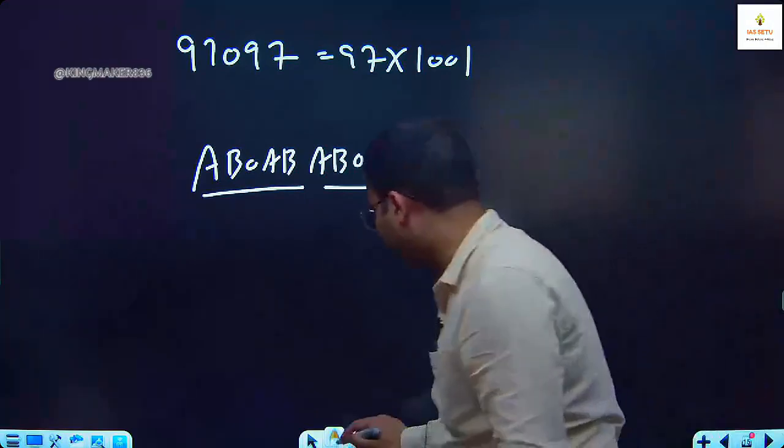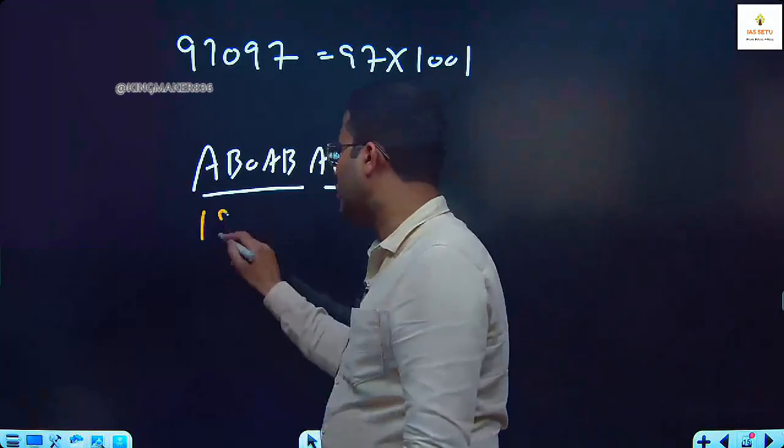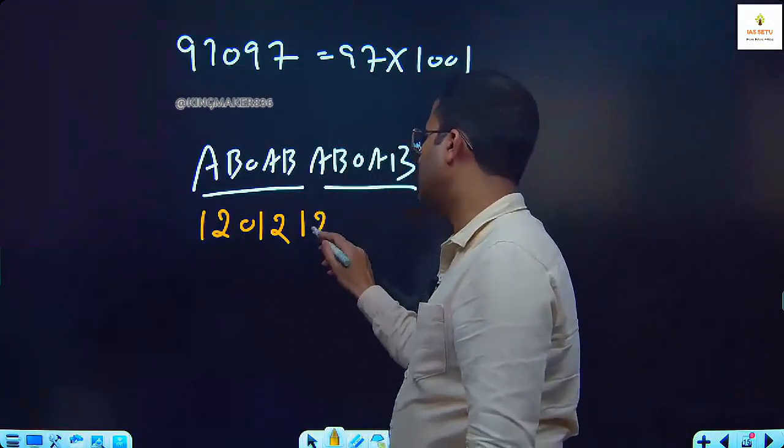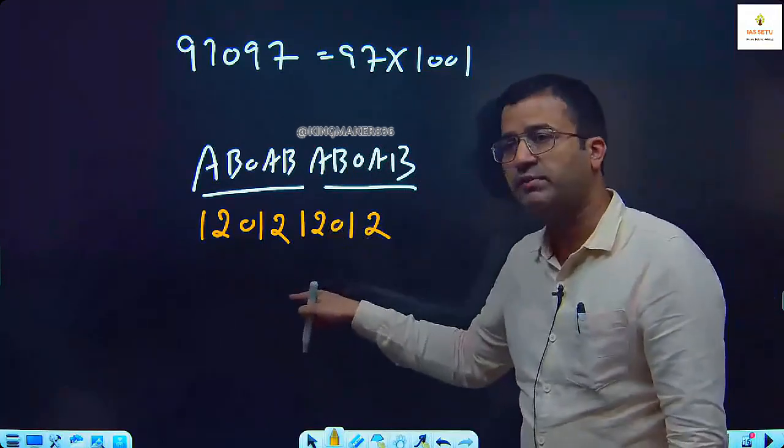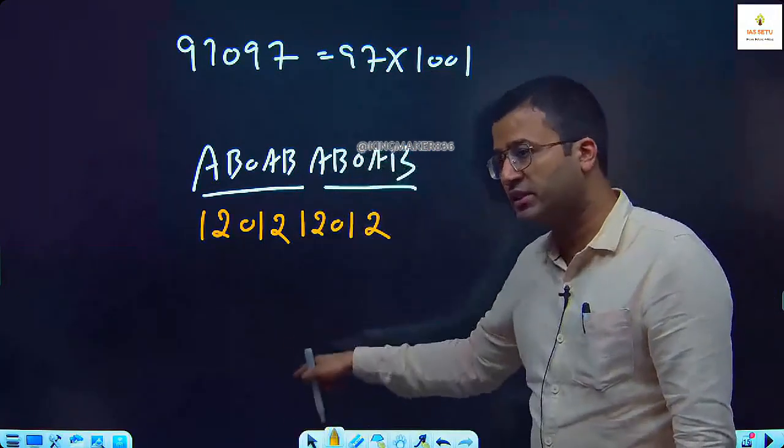If I give a 10-digit number 1201212012, and if I ask you is this number divisible by 7, yes. Is this number divisible by 11, yes.